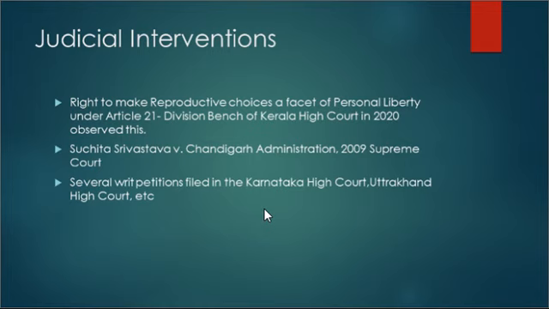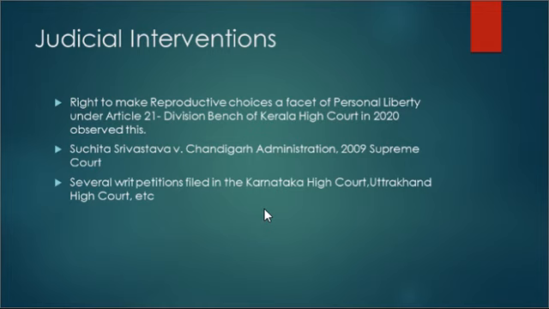Even when the ceiling limit for abortion was 20 weeks before the 2021 amendments, the high courts across the country have passed several orders permitting termination of pregnancy above 20 weeks in exceptional cases, right, relating to rape or fetal abnormalities. So the right to make reproductive choice is a facet under article 21, right?